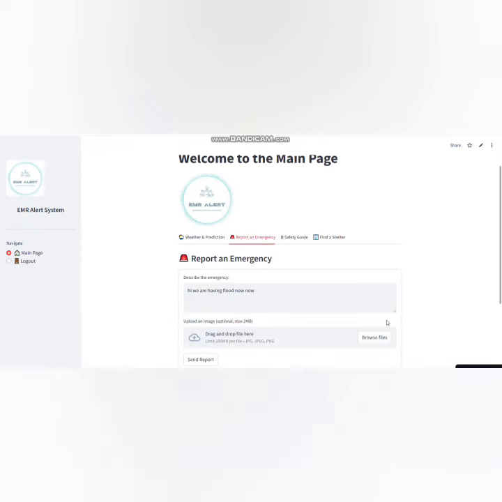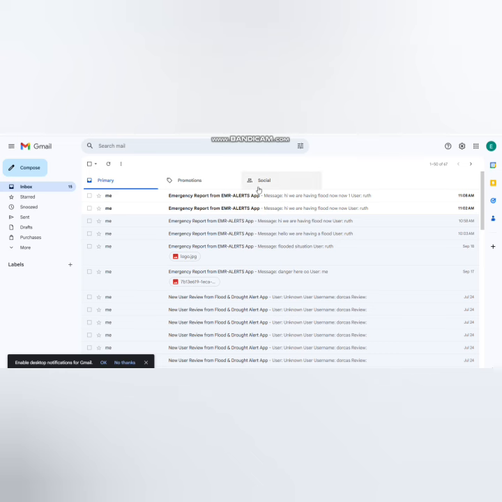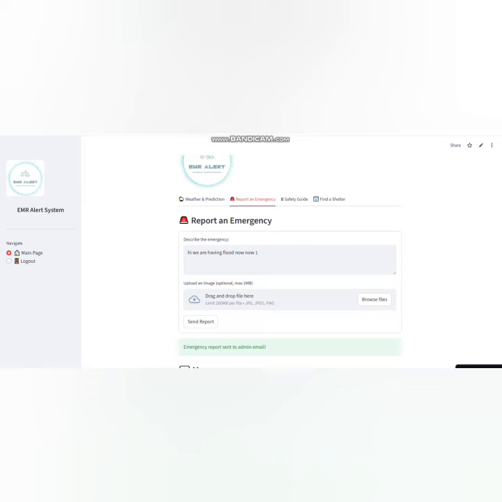Now, the second function is report an emergency, where a user can have a pre-filled message. So we're going to send it now. Let me just add number 1 to it. So you see, send a report. What happens is that it sends the report to the email of the admin, so they will know. Yes, as you can see, it has the 1 there. That's the additional message which I added.